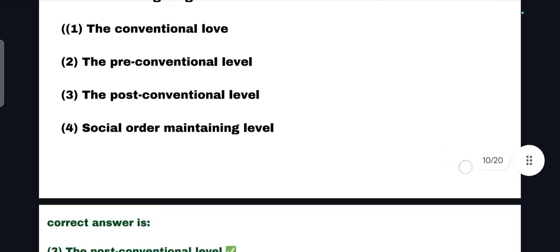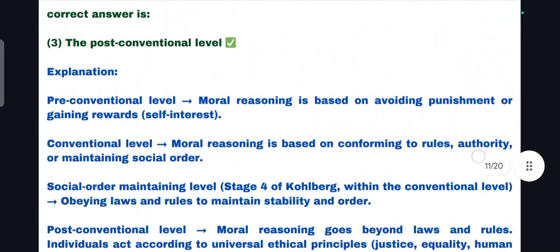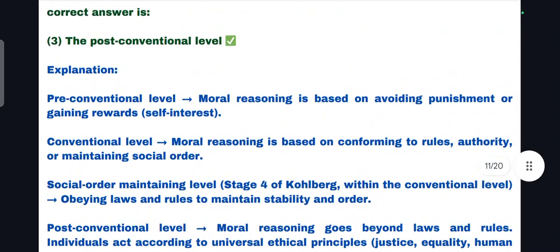So can we say the answer? The correct answer is again the post-conventional level, because the teacher decided to conduct an awareness against ragging and bullying, etc. So the adolescents take individual decision to join with the teacher.